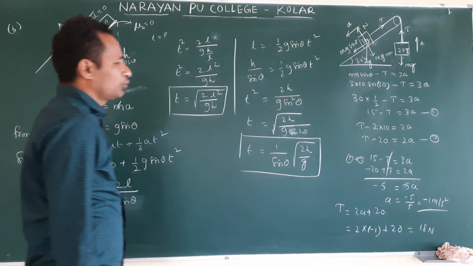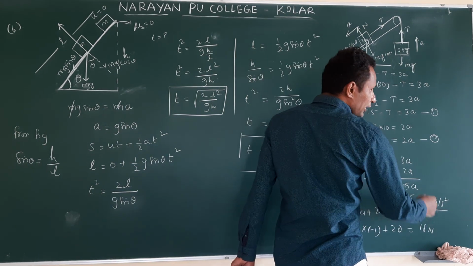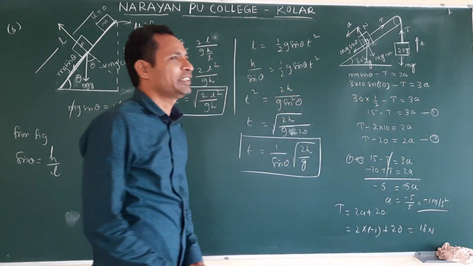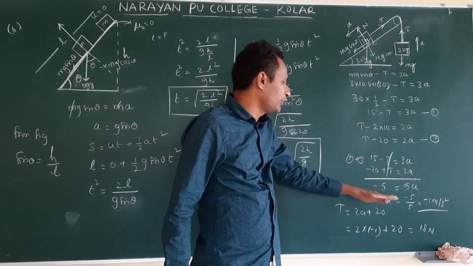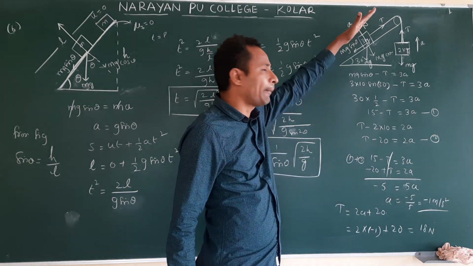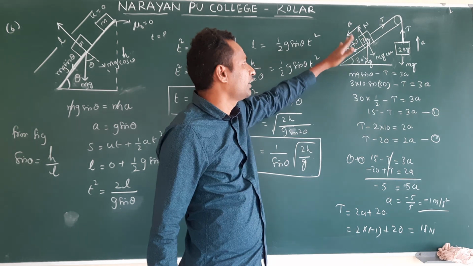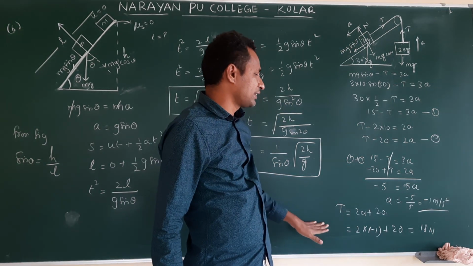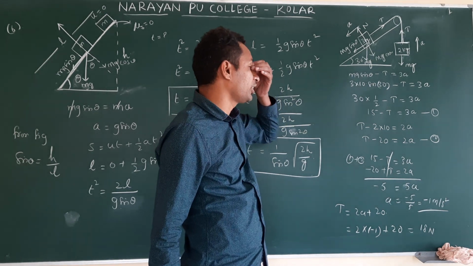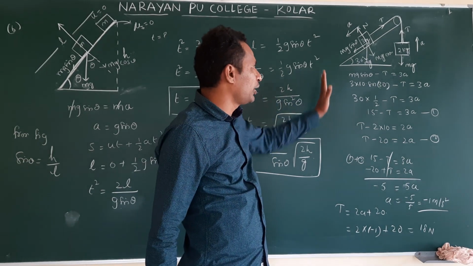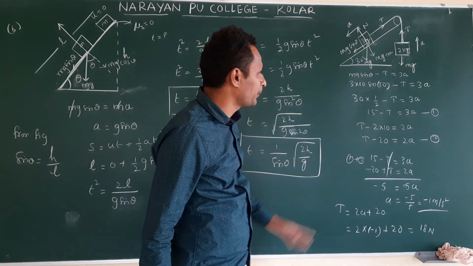Understand? So acceleration we can get negative or positive. Negative means opposite direction, but we took down the inclined plane as positive. According to the answer, it is going up. So 18 newton is the tension and the acceleration of the block is minus 1 meter per second square. I hope you understand how to solve this.